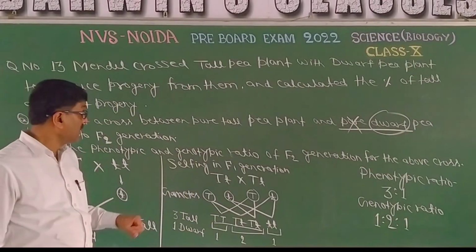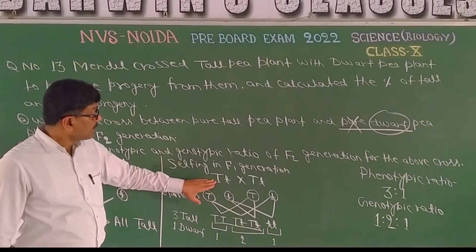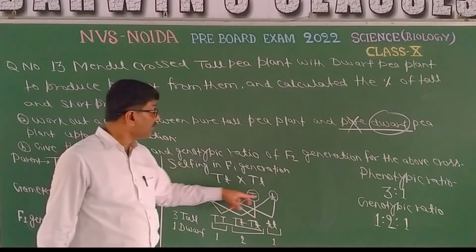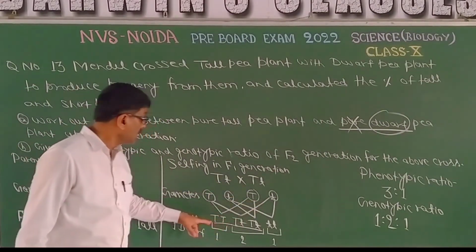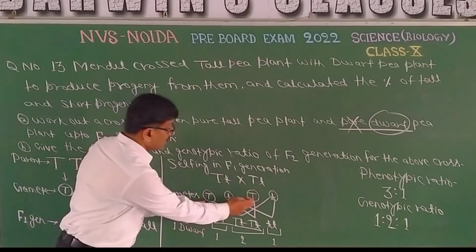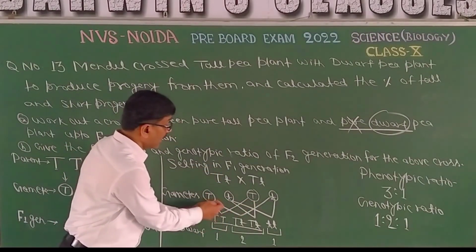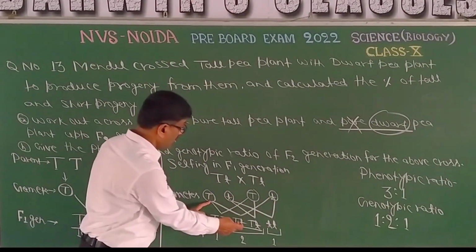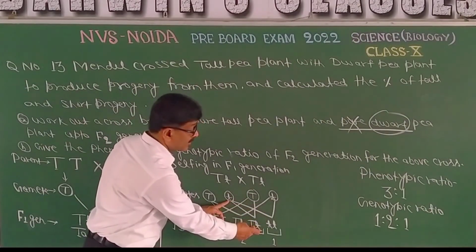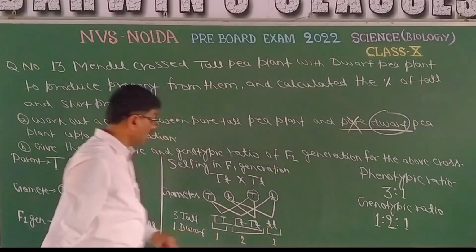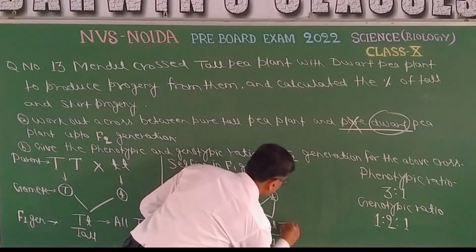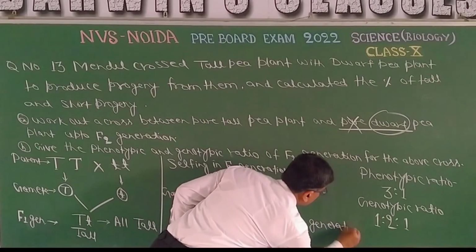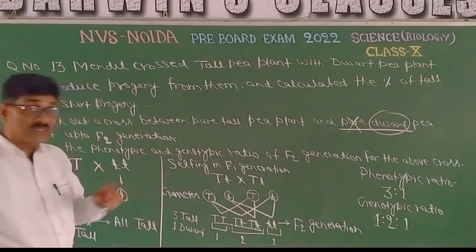Then what will happen? They will form the gametes. This capital T and this small t will separate and form the gametes. Again here capital T and small t, and after union it will lead to the formation of capital T capital T, tall, capital T and a small t, tall. Again a small t and capital T, tall, and small t small t, dwarf. So these are the results of F2 generation.